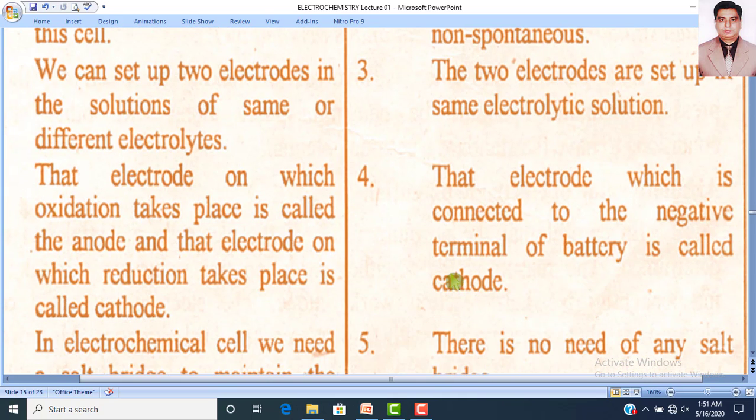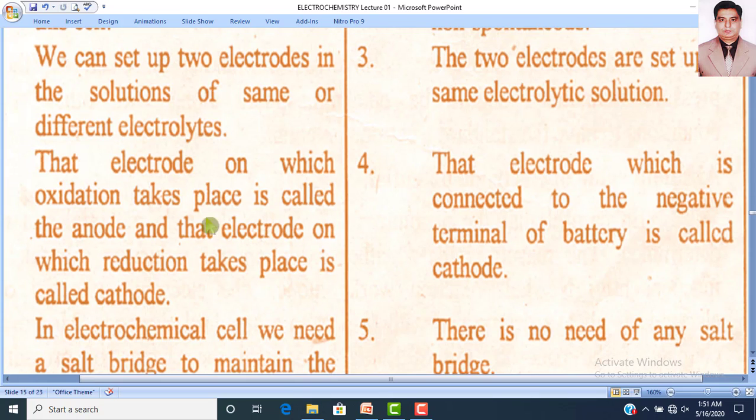Similarly, the fourth difference is very clear: the electrode in the electrochemical cell on which oxidation takes place is called the anode, and the electrode on which reduction takes place is called the cathode. But in the electrolytic cell, the electrode connected to the negative terminal of the battery will be the cathode, and the one connected to the positive terminal will be the anode.